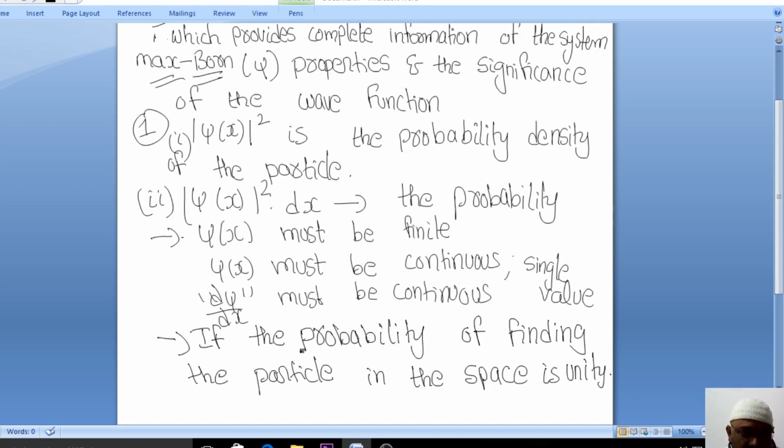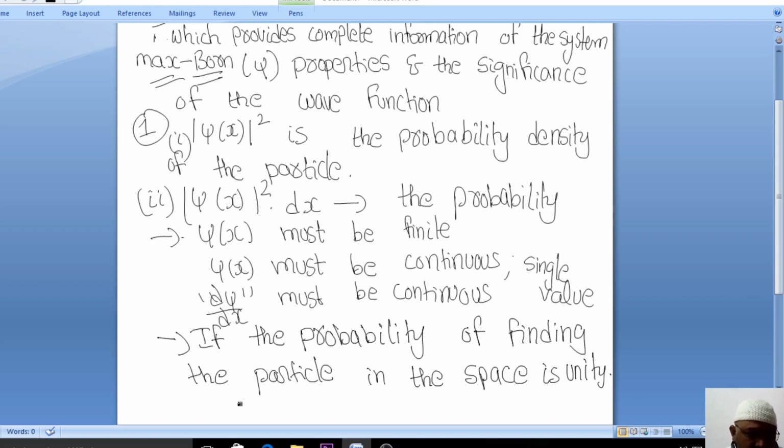If we say the probability of finding the particle anywhere in the space, the particle may be existing somewhere in the space, so I can find out the probability of the particle. How will we write it mathematically?